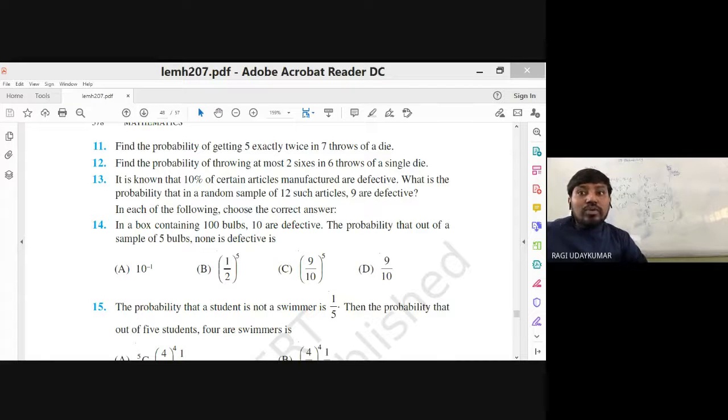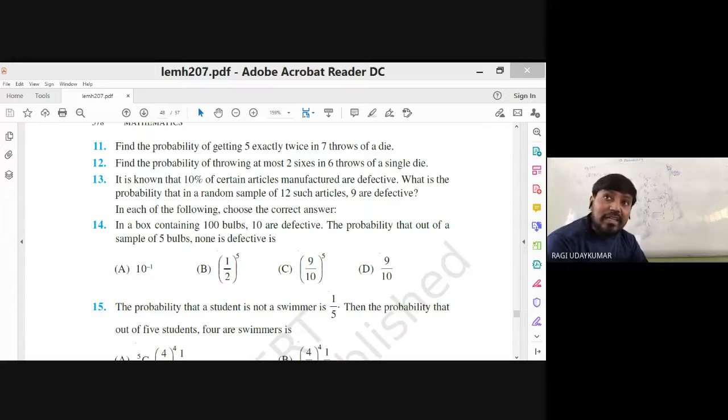How do you find it in this situation? 10% of the articles manufactured are defective. Since we are finding the probability of getting 9 defective articles, getting a defective article is a success.